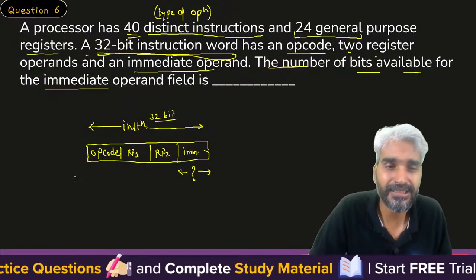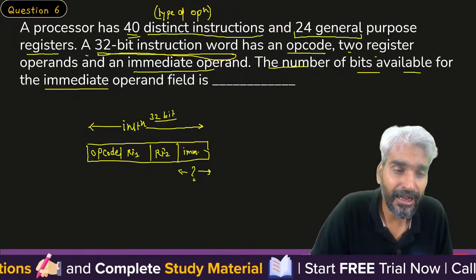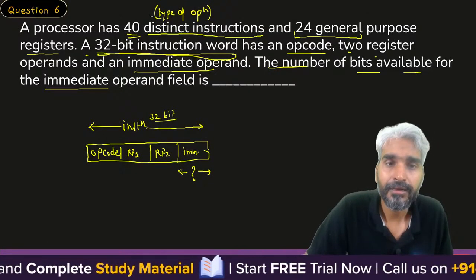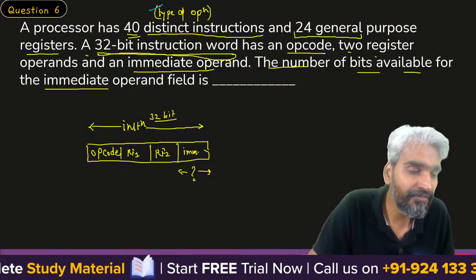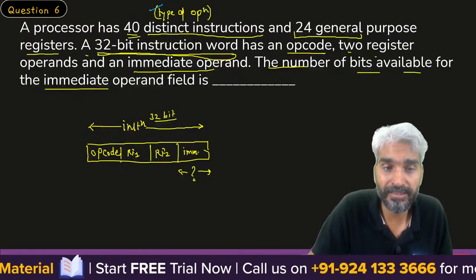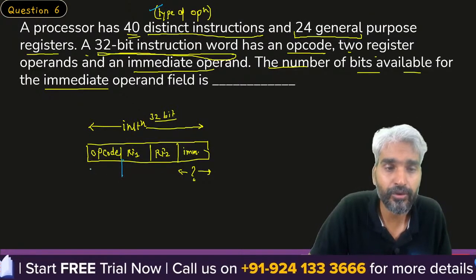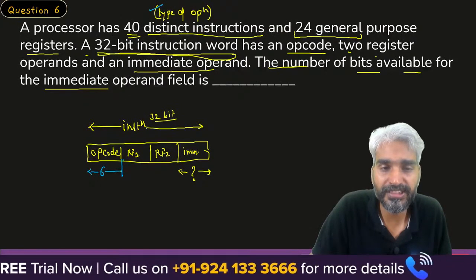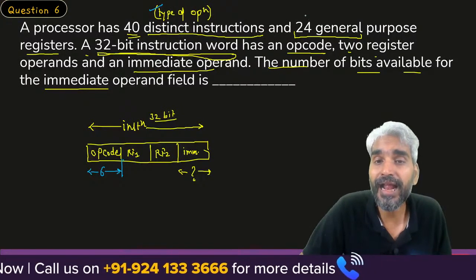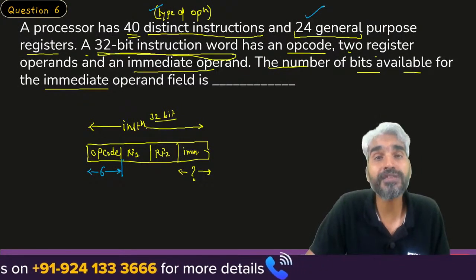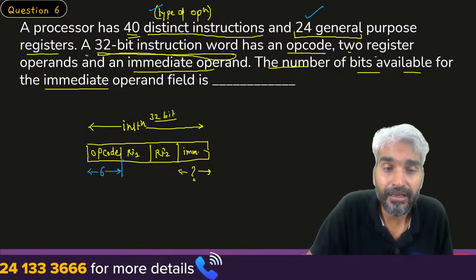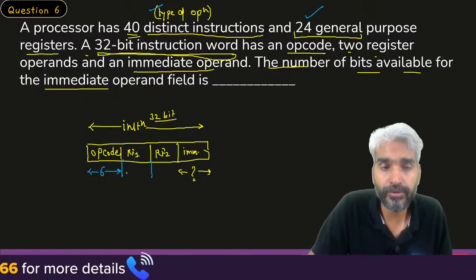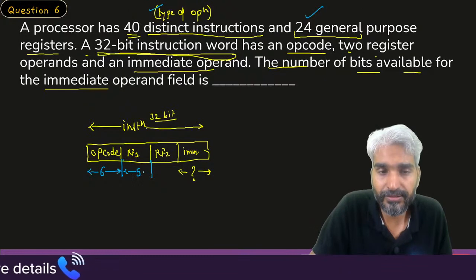The question is quite simple. Because there are 40 distinct operations, to identify one out of those 40 operations, 6 bits will be required. And there are 24 general purpose registers. To identify one out of those 24, you will require 5 bits. So 5 bits for this and 5 bits for this.